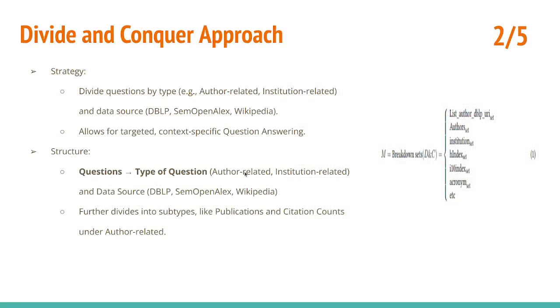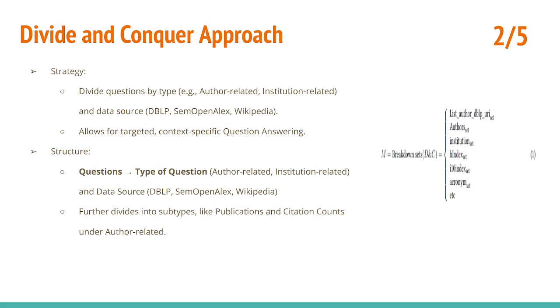Now for the divide and conquer approach, what we did is we broke down the test data set, which was provided to us by the organizers, into author related questions and institution related questions, and also according to the data sources, which are the DBLP and the SemOpenAlex. You can see this equation on your right.